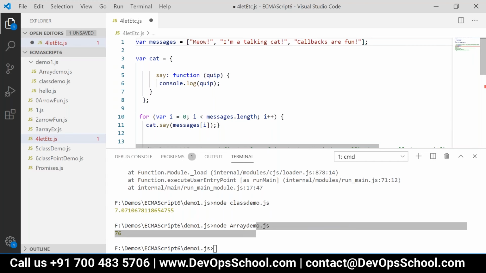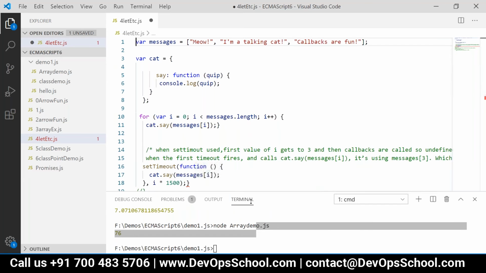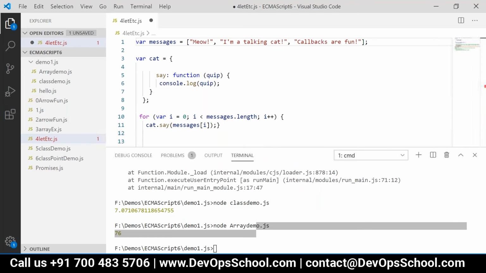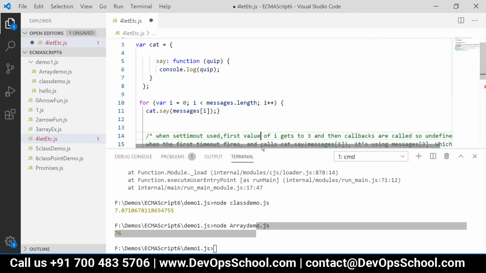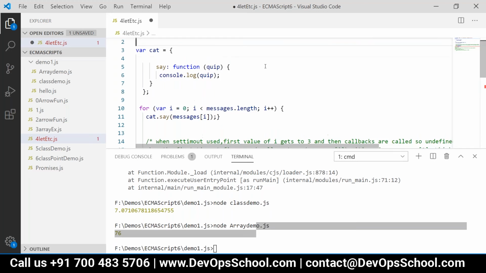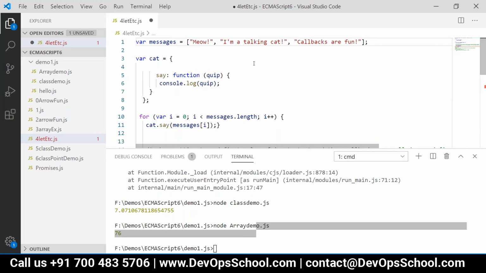We are taking a for loop, passing each of these messages, and just printing it. Are you getting the output we expect? Yes, right. It must be printing these 3 strings.